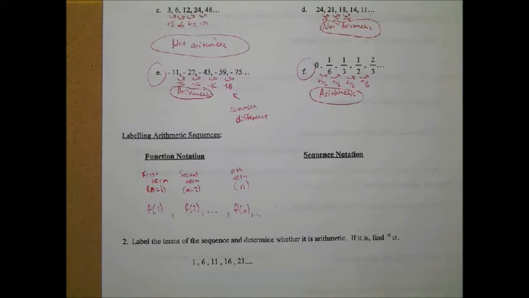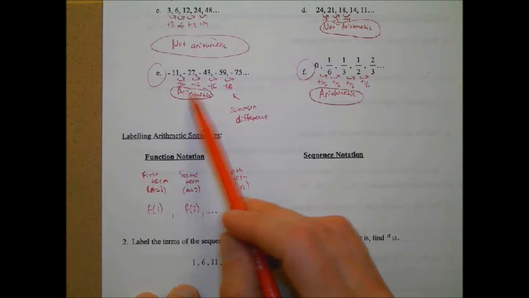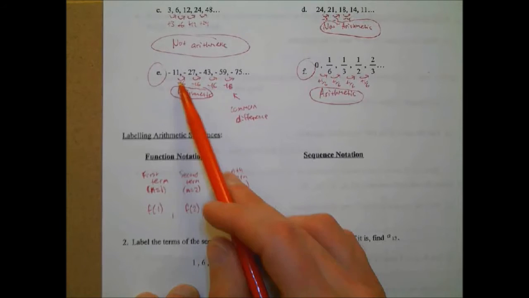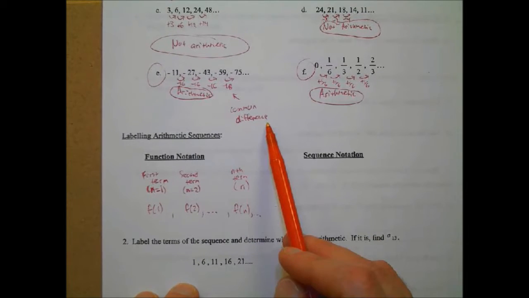When you identify an arithmetic sequence, the number that's the same every time that you go up by or go down by, that's called the common difference. Common because it's shared.